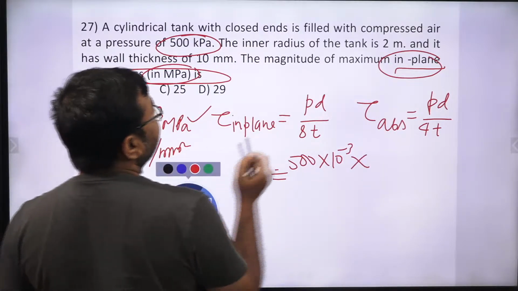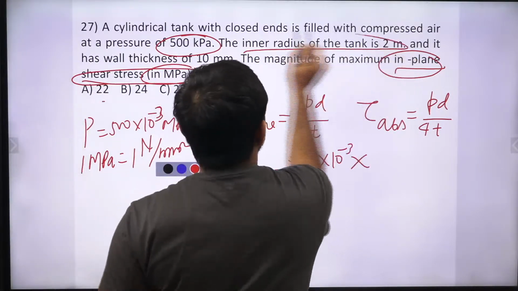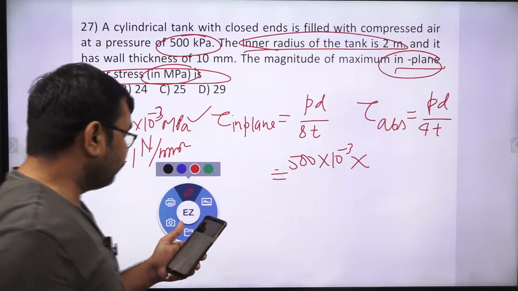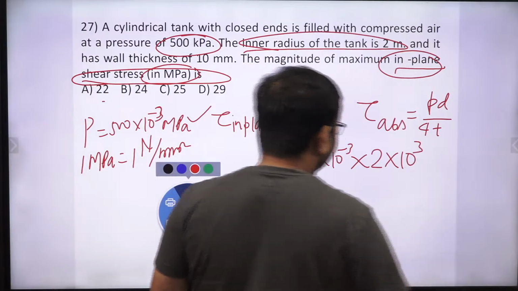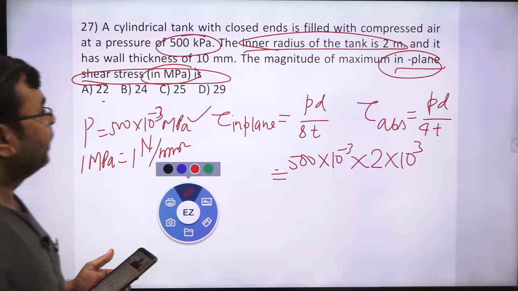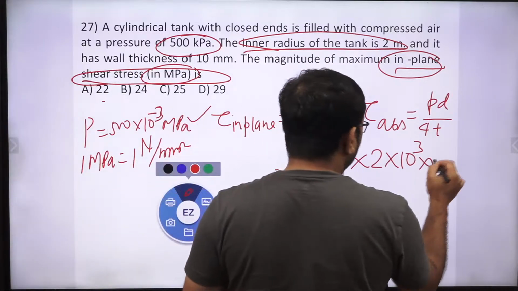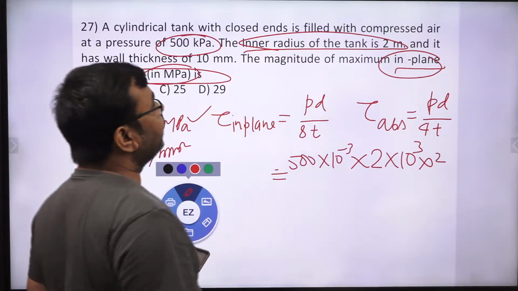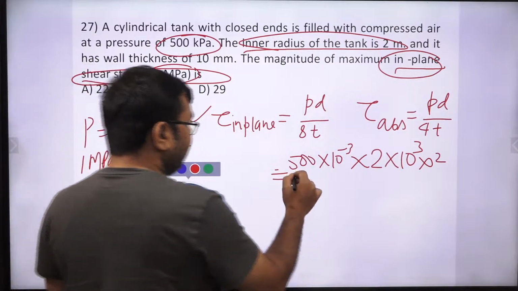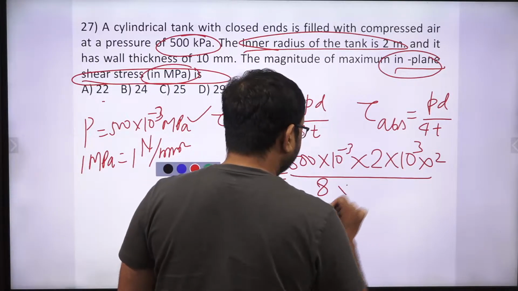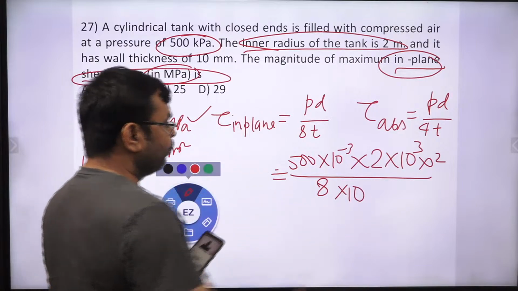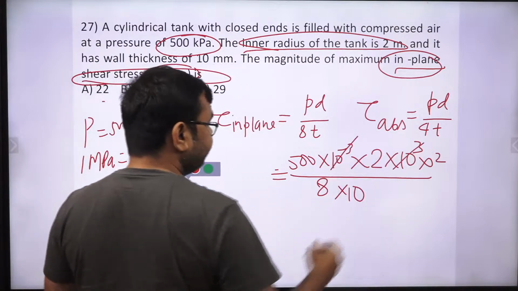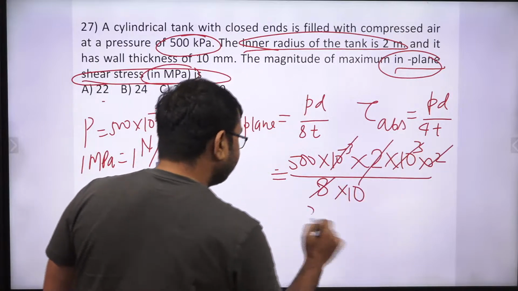And what about diameter? You can see here the inner radius. Yes, radius is given. Don't be confused with this data. This is radius. So I multiply 2 into 10 to the power 3, this is the radius, into 2, yes or no? Then it will be converted into diameter, and divided by 8. And what about thickness? Yes, thickness is given, that is 10 millimeter. So this is cancelled out with this. This is 2, this 2. This becomes 2.